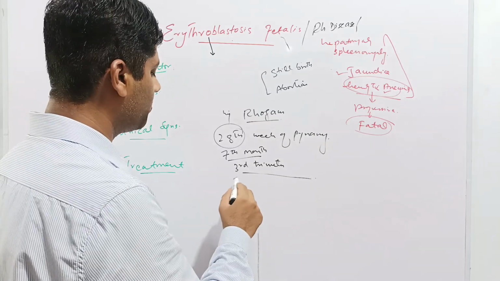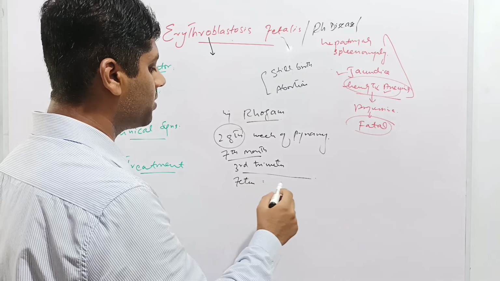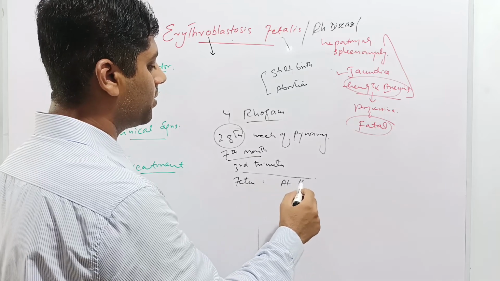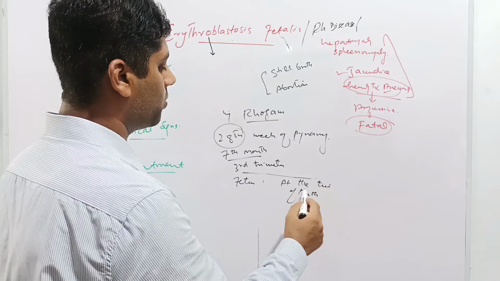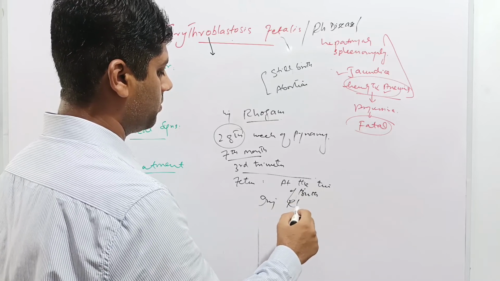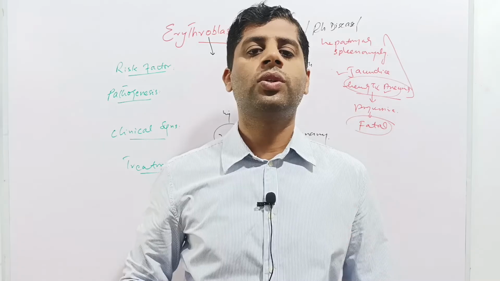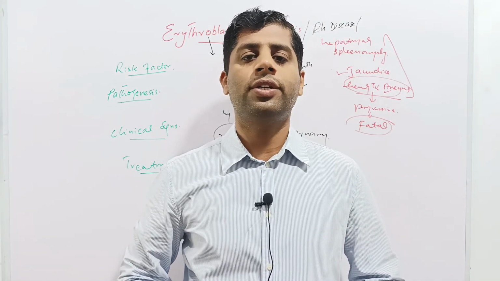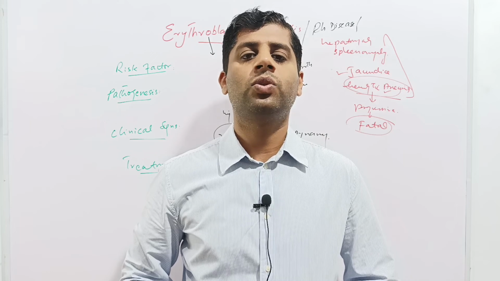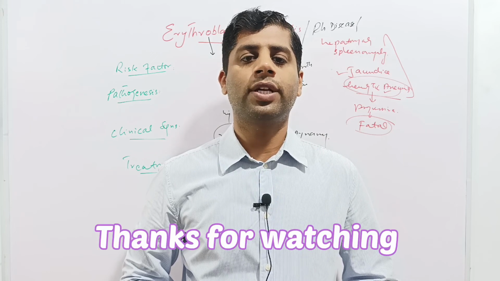Subsequently, when the fetus is born, the fetus is also administered the same injection Rhogam at the time of birth. So the injection Rhogam is immunosuppressive and it decreases the effect of anti-Rh antibodies of the mother's immune system. So this was all about Erythroblastosis Fetalis. Thank you.